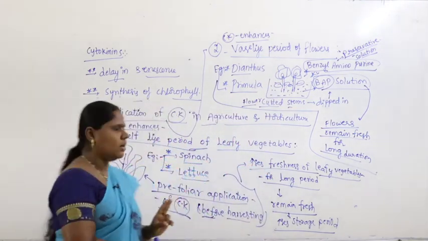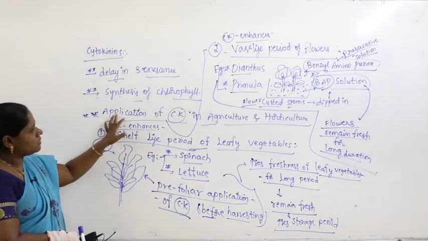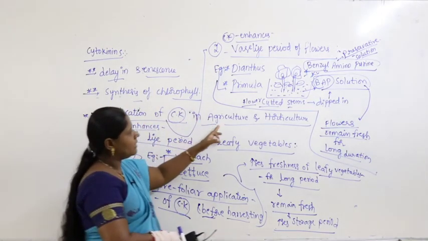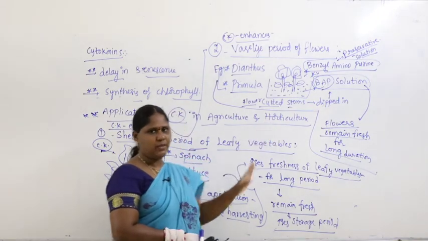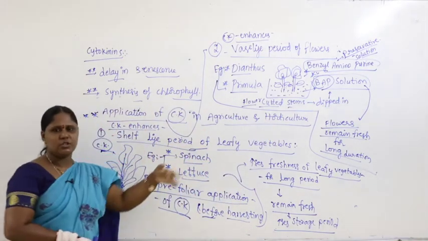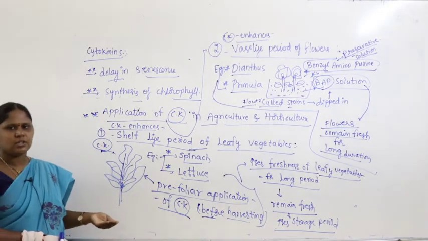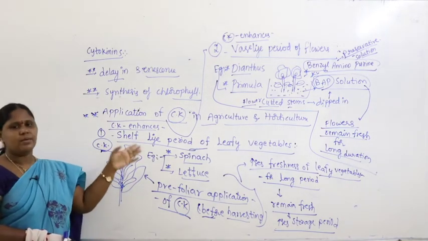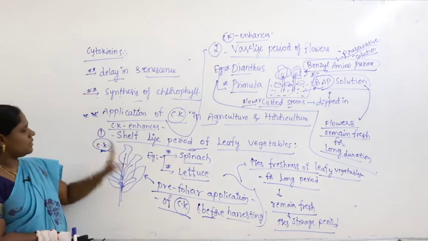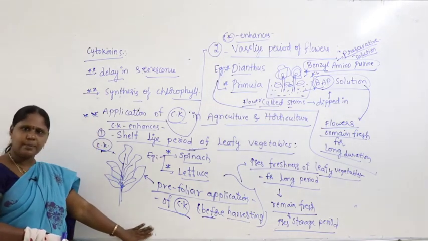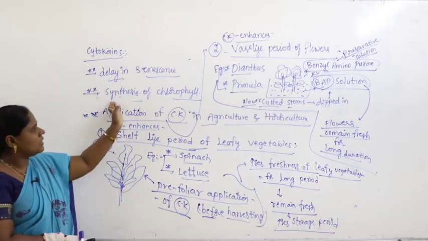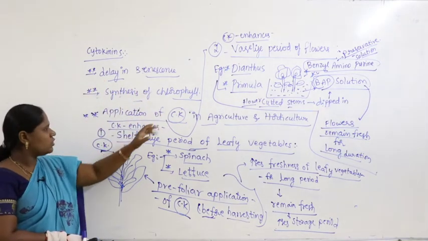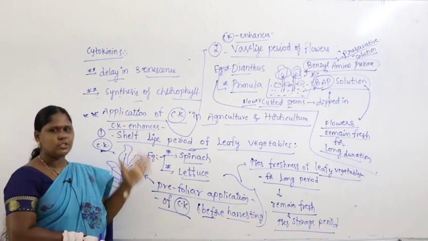These are the two very important applications of cytokinin in agriculture and horticulture. Horticulture means flowering; it talks about flowers. Agriculture means leafy vegetables, in storage and preservation. So this is the final task of cytokinin. I will repeat: delay in senescence, synthesis of chlorophyll, applications, shelf life of leafy vegetables.